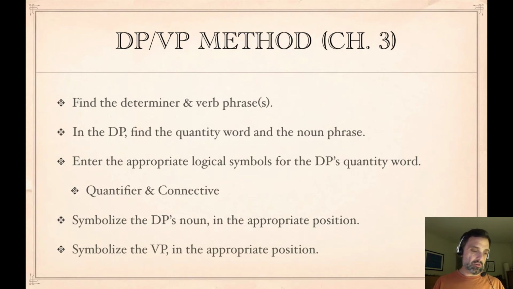In the case of some sentences, it doesn't actually matter which order you do. You could do kx and ex, or you can do ex and kx. It doesn't matter. By convention, we'll do the noun phrase from the determiner phrase in the first conjunct and the verb phrase in the second conjunct. But you can do it either way, and it's equivalent, and it will be marked correct either way. With every f is g, you have to put the f from every f into the antecedent, and the verb phrase goes in the consequent.